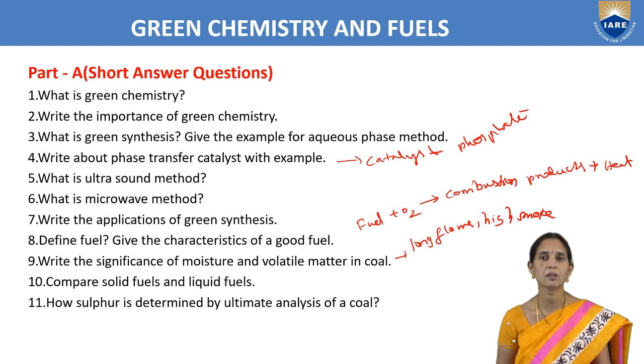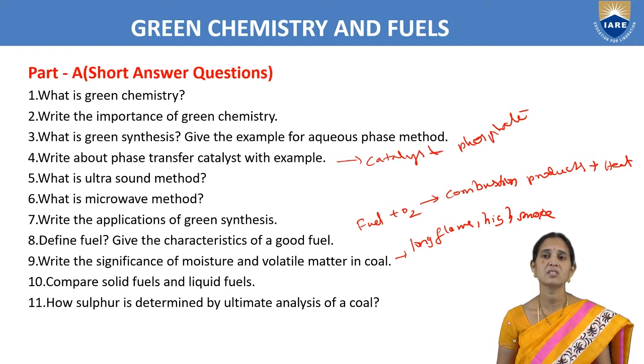have high calorific value. Solid fuels will give more ash content, liquid fuels will give less ash content. In solid fuels, complete combustion does not take place; incomplete combustion will be there. Liquid fuels, when compared to solid fuels, burn fast, meaning complete combustion takes place in liquid fuels. So we have to write some differences between solid and liquid fuels.